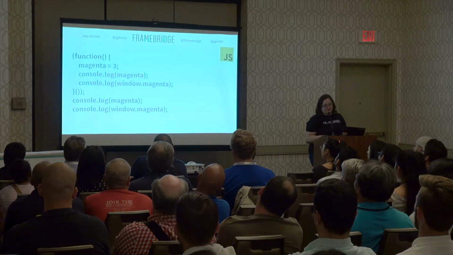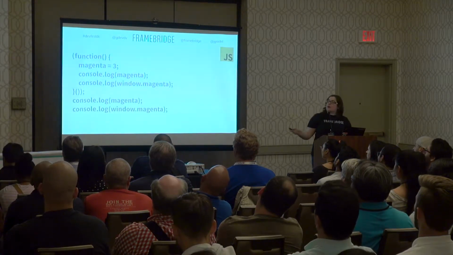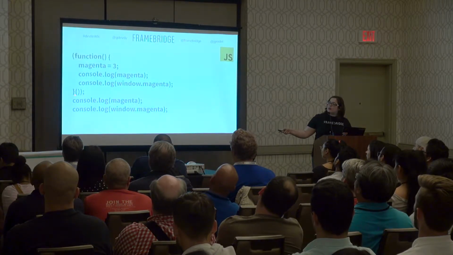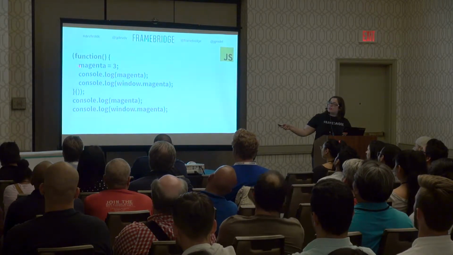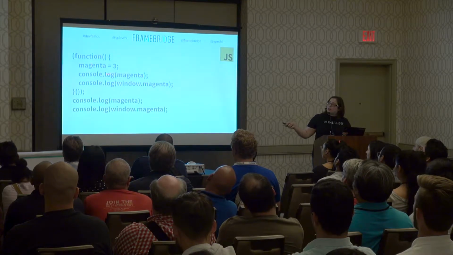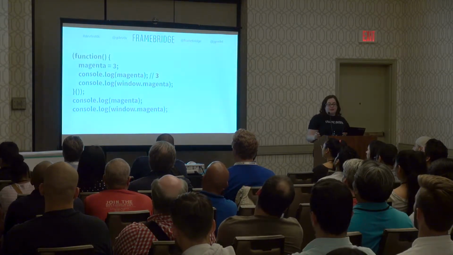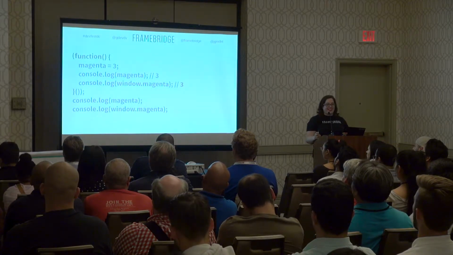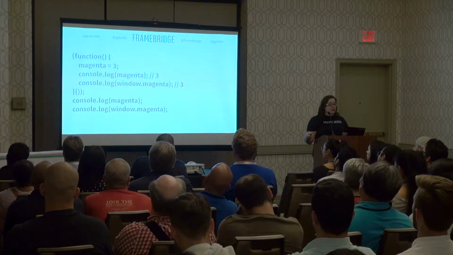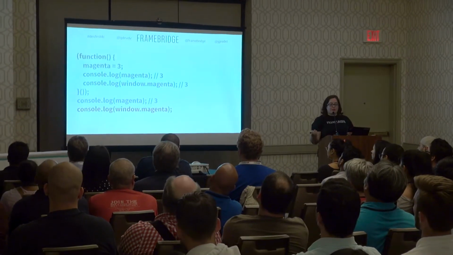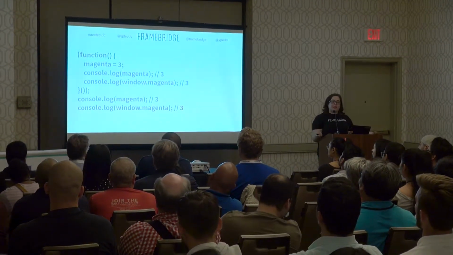And here's that first one. So up here, I've got that anonymous function. And at the bottom of it, you can see that extra pair of open and closed parens. So I'm executing it right away. And I'll set up magenta with a value of 3. I'll then take a look at magenta and see 3, and take a look at window.magenta and see 3. I can come out of that function. And if I take a look at magenta, we still have 3, and window.magenta is still 3. So still nothing has changed.